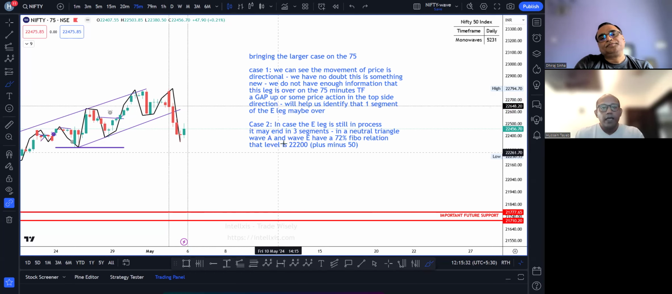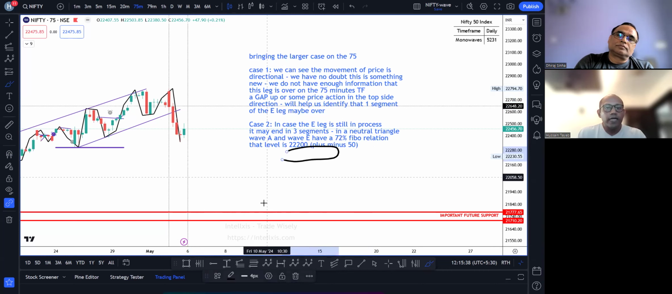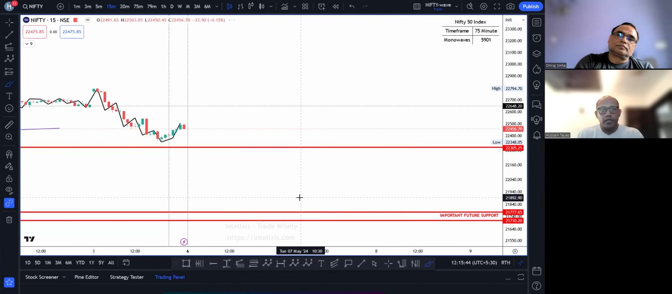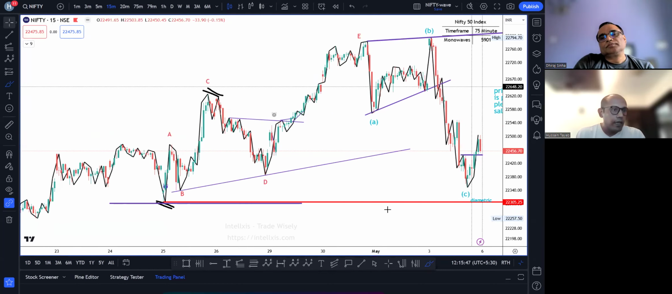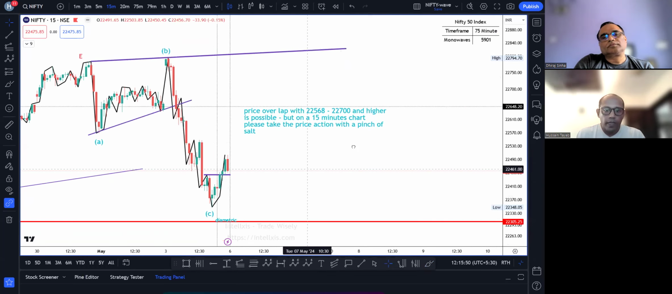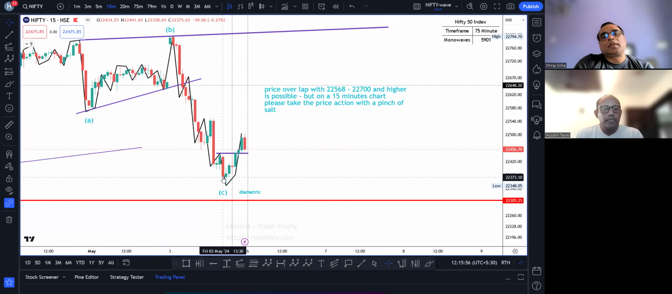ठीक है, और केस 2 is what we had said कि 72% फीबो रिलेशन है, 22,200 के आसपास, it will be a level of interest. I'm going to take you to a 15-minute chart. Okay. And there we are. We are coming to a 15-minute chart basically to discuss the Friday's price action.